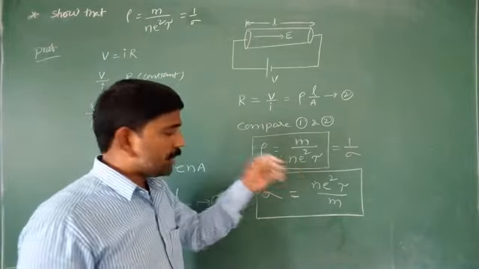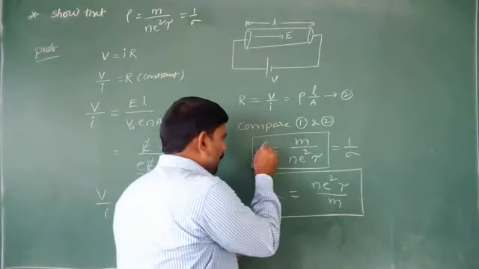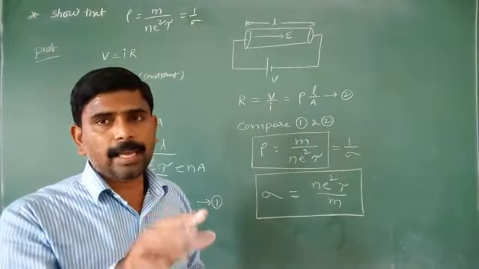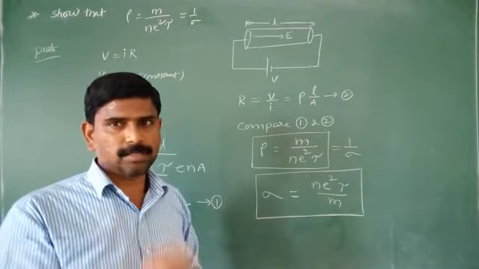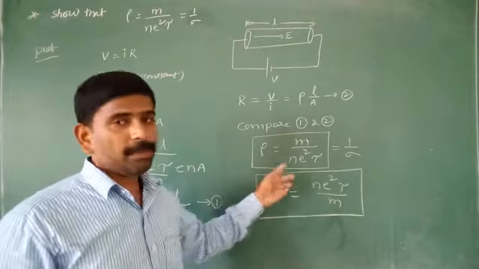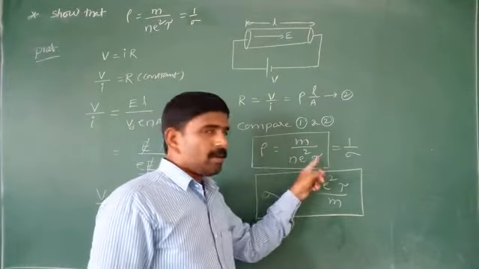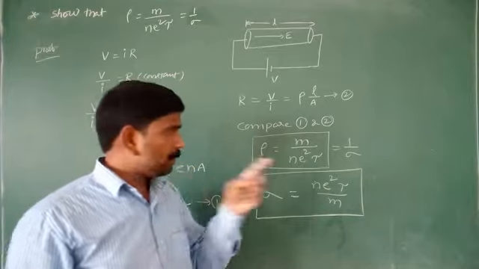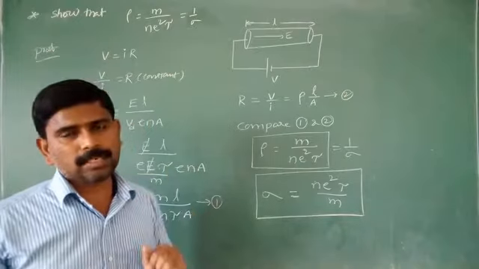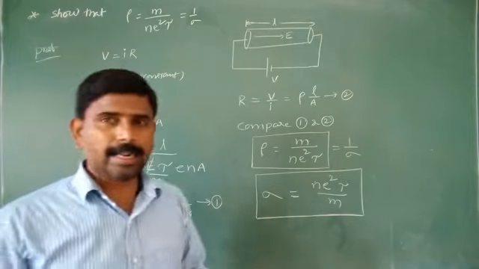So rho does not depend upon the length and area of cross section, that is, the dimensions. It depends upon the nature of the material, through the n value and tau value.